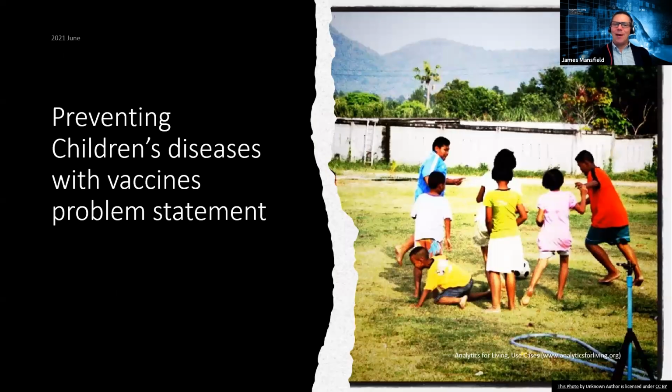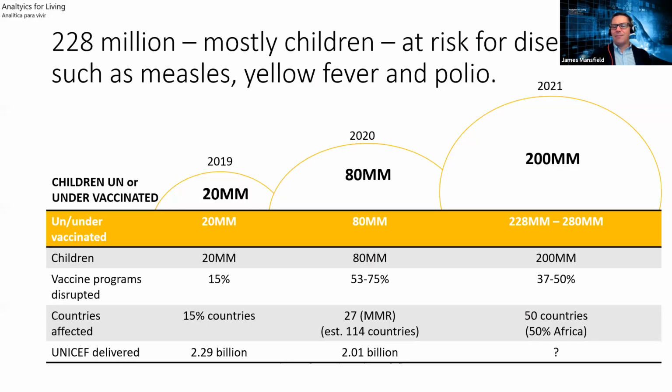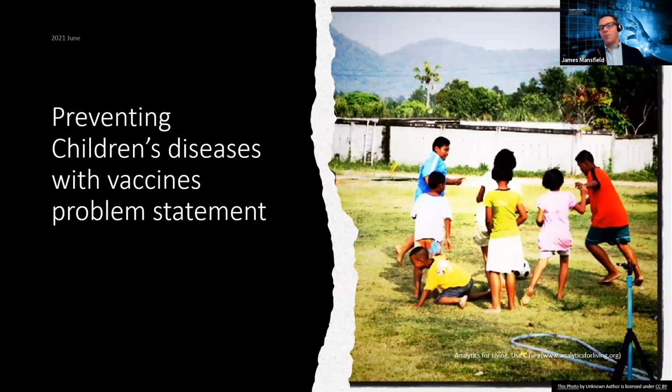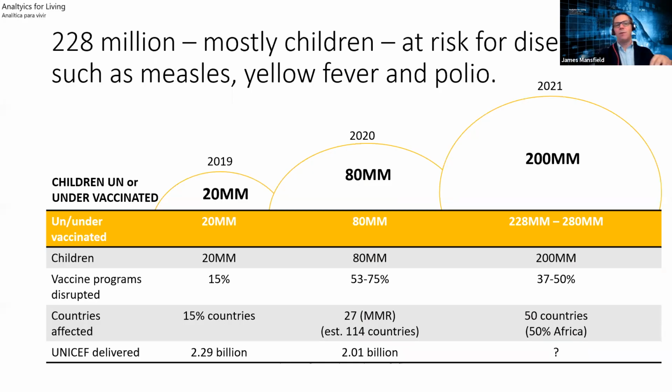So we're focusing on preventing children's diseases and the problem statement, and we're going to focus on pneumococcal too, but I wanted to give the big picture. I thought it's helpful to see where pneumococcal fits in as well. Right now, there are roughly 228 million, mostly children, at risk for diseases. This is the base case of where we are today. I think it's helpful to understand this so you can put pneumococcal in context, and see why it's so big, since you may not have that context. So let me give you a little context.